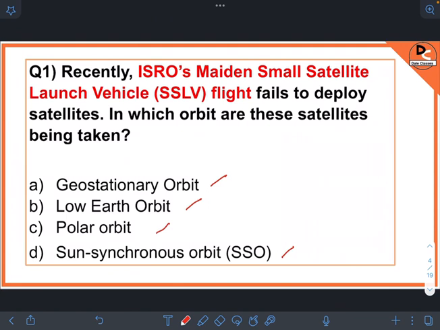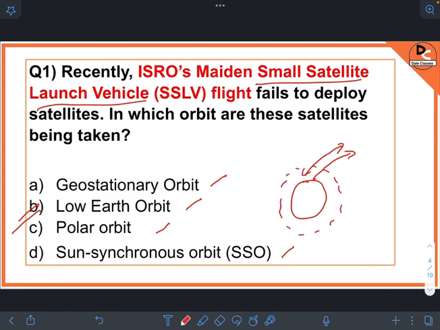I'll explain all these, but the answer is low Earth orbit. Just remember, these are small satellite launch vehicles, so these vehicles cannot travel much distance from the Earth, so they will be at low Earth orbit.